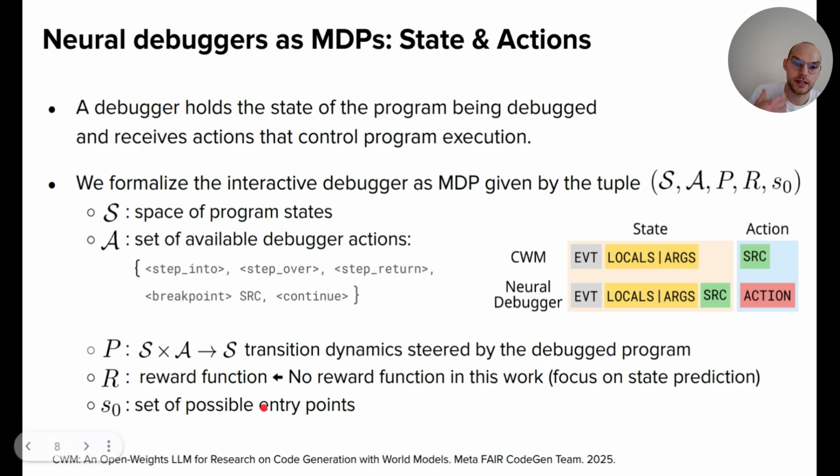And then the transition dynamics, P, is steered by the debugged program. And then there could also be a reward function. However, in this work, we focus only on learning the transition dynamics, learning a world model of the Neural Debugger, and we don't specify any rewards for now. Later, rewards could specify a specific debugging behavior, for example, localizing a bug as quickly as possible, but we don't do that in this work. And then S_0 is the set of possible entry points.